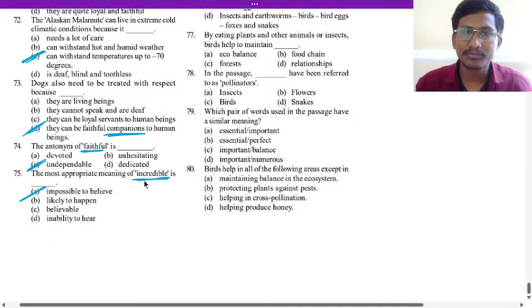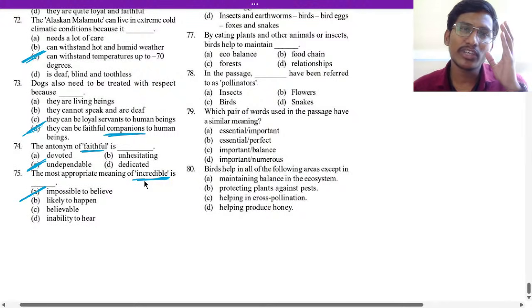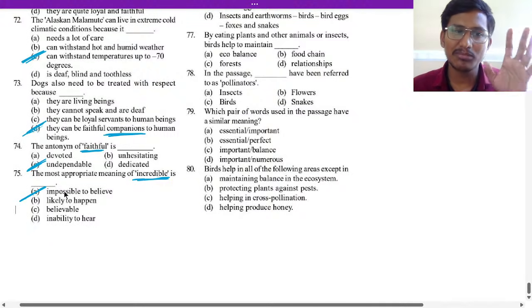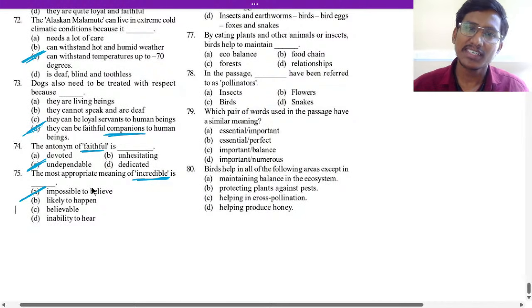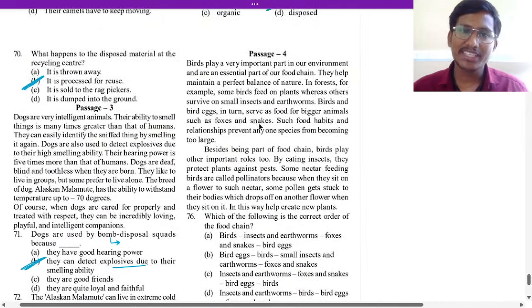Incredible means something big happened that we cannot imagine or think of. Incredible means impossible to believe. 75 is A, the answer. Okay, good. Next, passage 4.